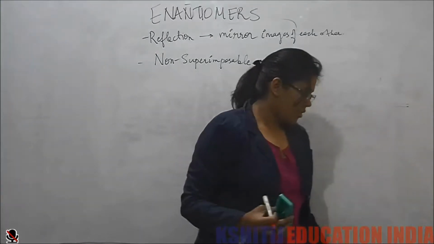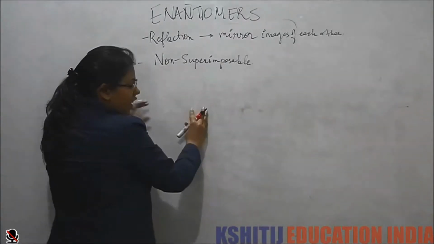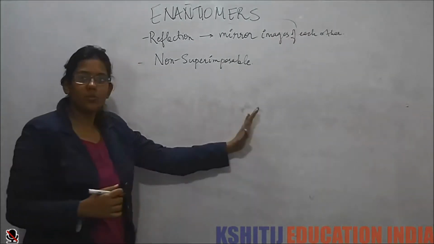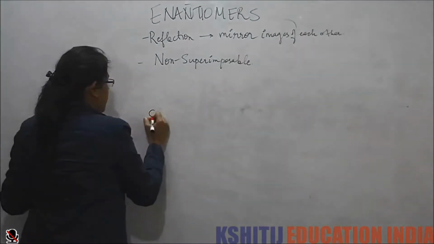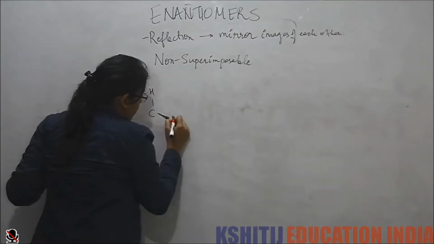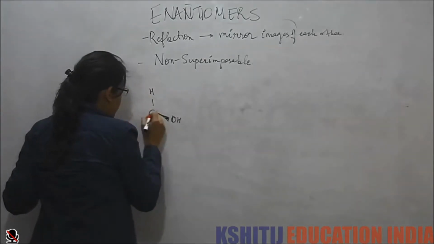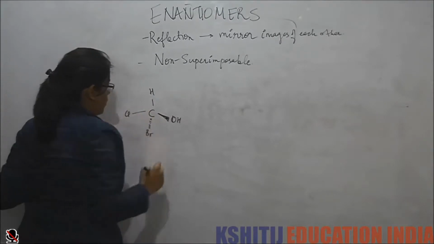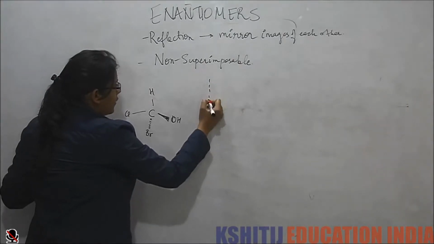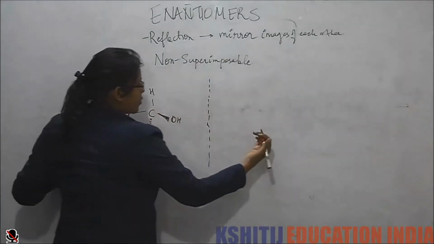Now let's see what happens when we have a chiral center in a molecule. How does it change the molecule, or how does it form the isomers of the molecule? Suppose I have this molecule, and I take the mirror image of this molecule.